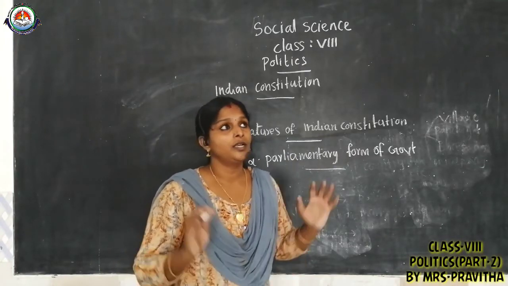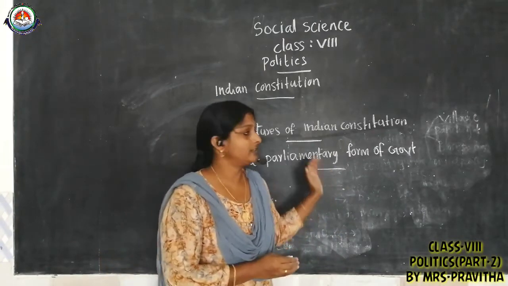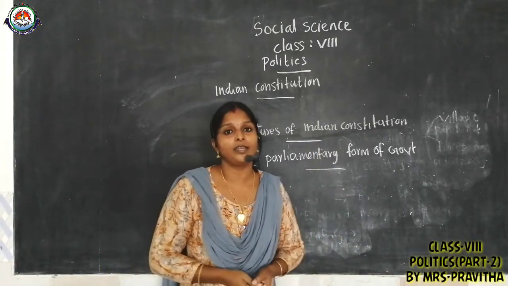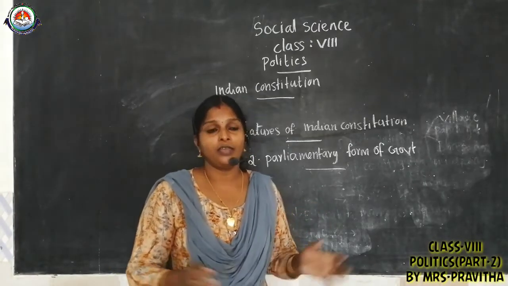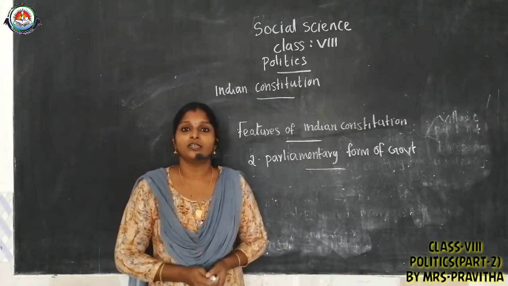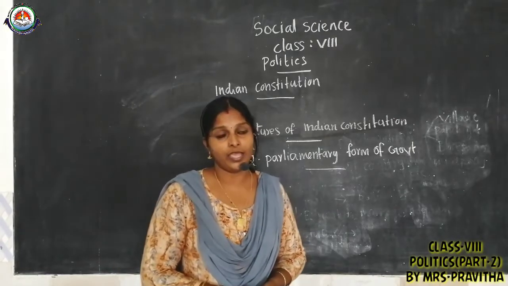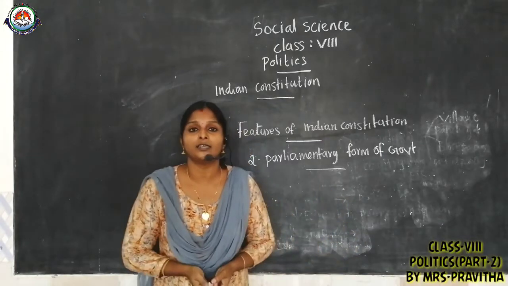You know, children, parliament mainly consists of Lok Sabha and Rajya Sabha. Election will be held every 5 years. We will take the example of the Lok Sabha election. Every 5 years election will be held. For the purpose of election, how many constituencies are there in Lok Sabha?